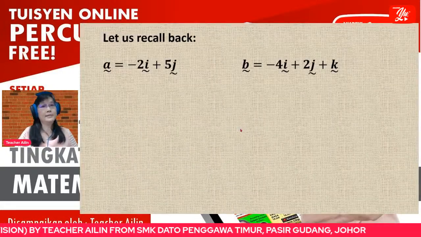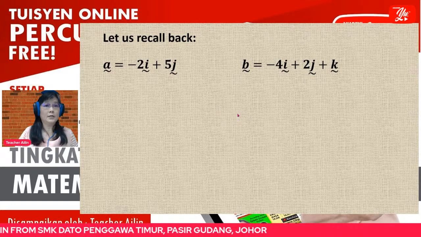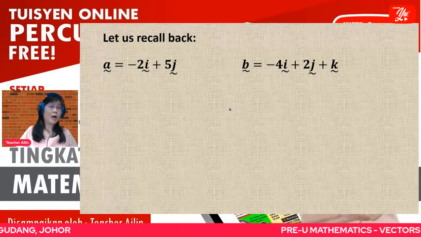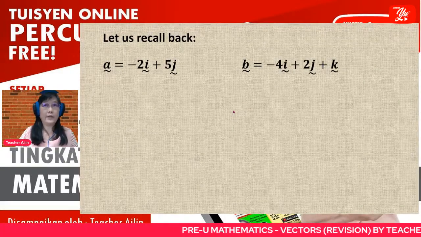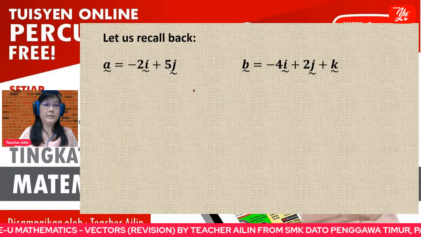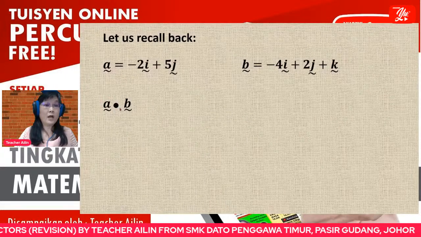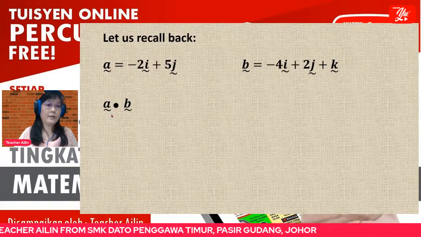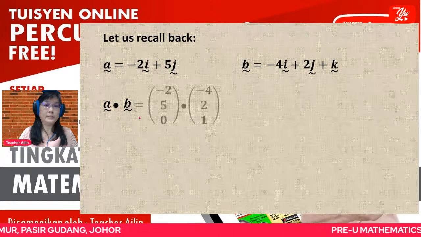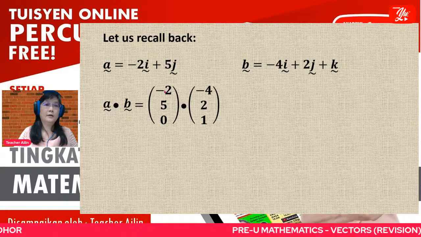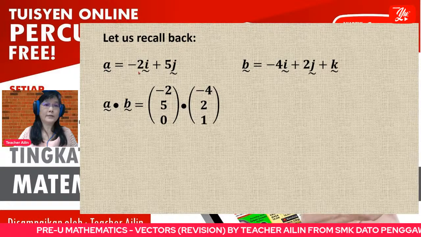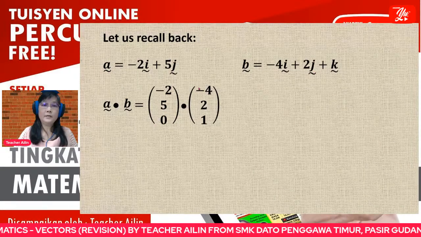But before this, let us recall the dot product, or what we call the scalar product, and how to calculate its value algebraically. For example, we have vector A and vector B here. If we want to calculate the scalar product between vector A and vector B, first we write the vectors in column vector form.